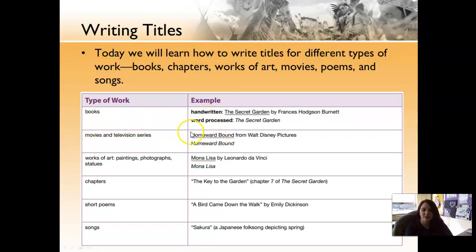For movie titles, if we're handwriting it, it's also underlined, and if it's typed, it's going to be italicized. Works of art, underline and italicize. With chapters, we're going to use quotation marks. That same thing goes for short poems and songs. We're going to use quotation marks there, and that goes for handwritten or typed.